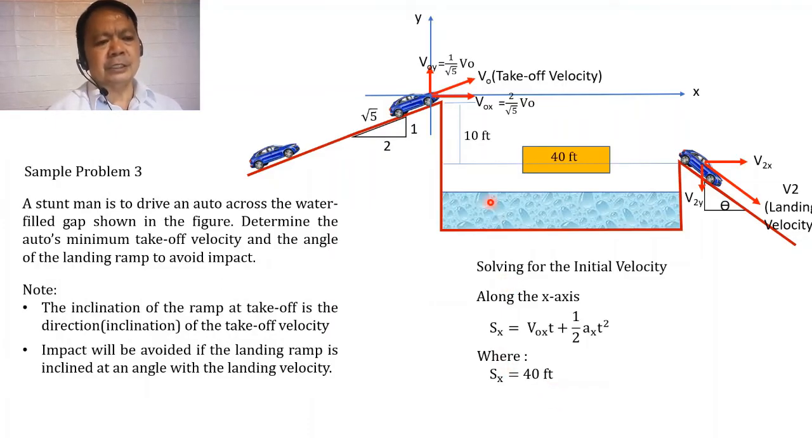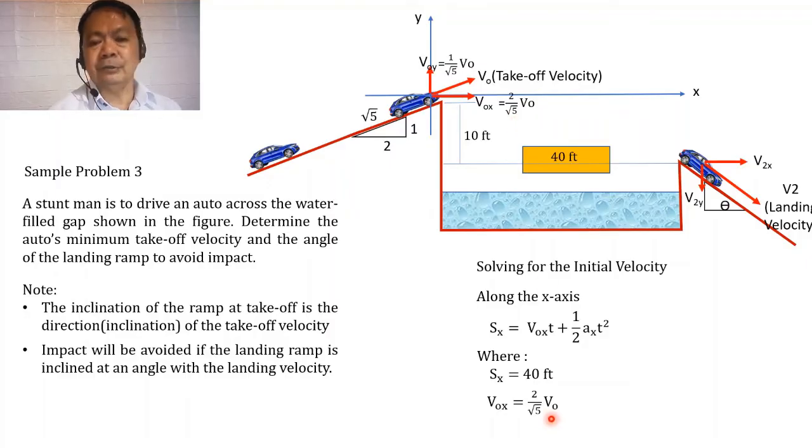Because it is located to the right of the original position of the car, or the initial position of the car as it takes off the ramp. And so the initial velocity of the car in the direction of the x-axis, represented by v sub ox, will be equal to 2 over the square root of 5 of v sub o.